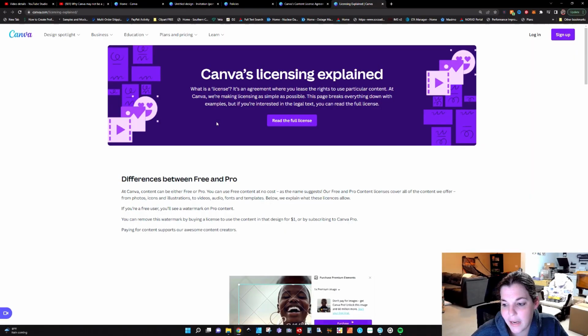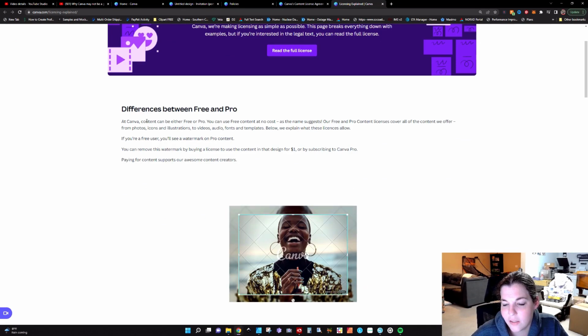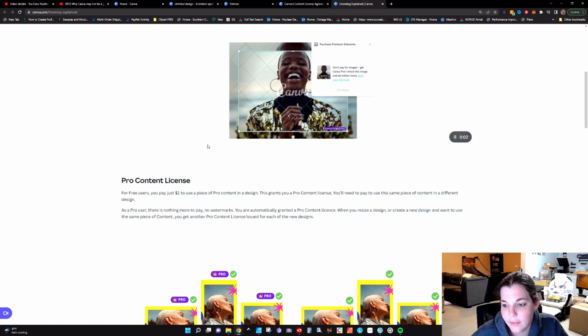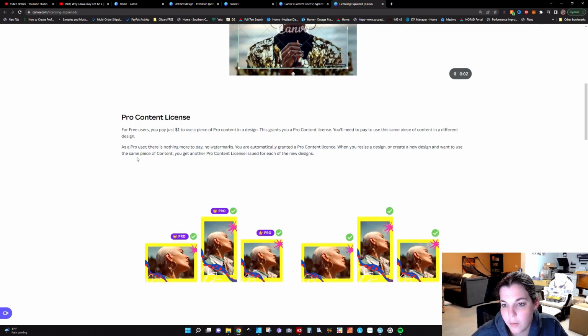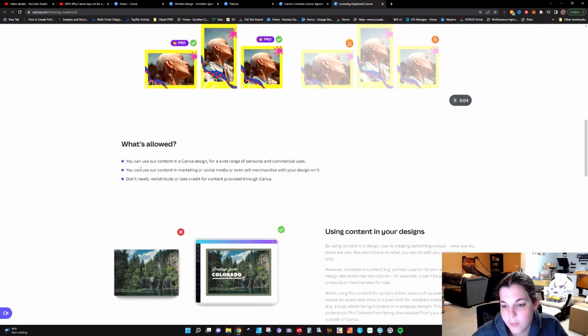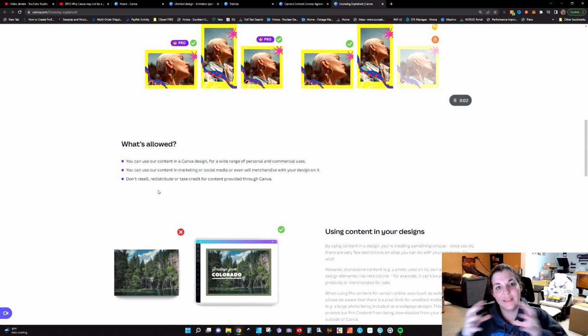All right. Now, Canva does have this Canva licensing explained page, and it talks about the free and pro. And then it talks about pro license content. So you can pay $1 to use a piece of pro content in a design. You get the pro content license. You need to pay to use the same piece of content in a different design. So you're paying $1 every time. And it talks about what's allowed. So it's trying to break this down, right?